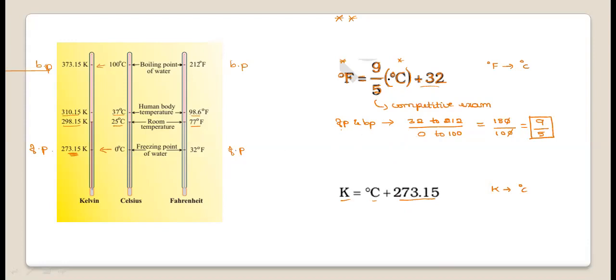So try to focus on this. Why it is 9 by 5, you can understand. This will be competitive exam oriented, why 9 by 5 is taken. This is not required for theory. If you remember the formula, it is sufficient for the theory exam.